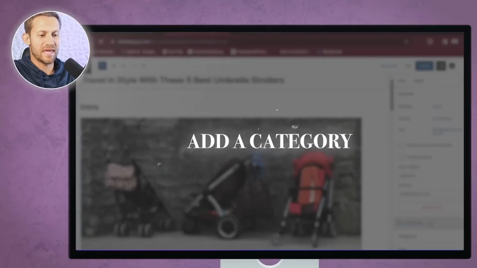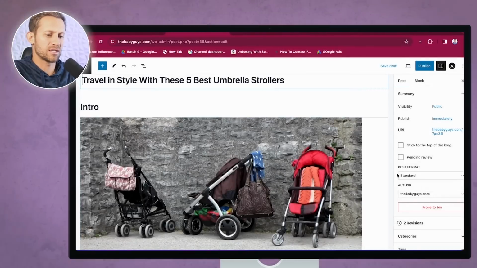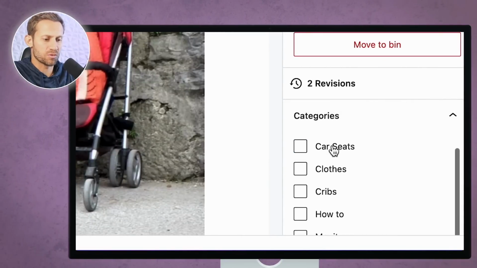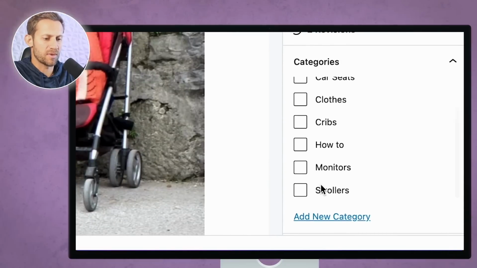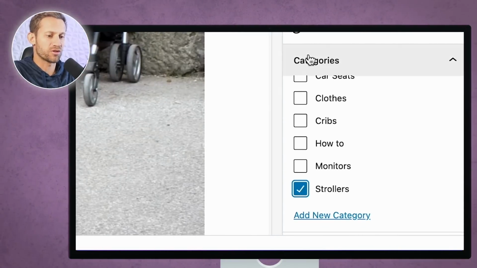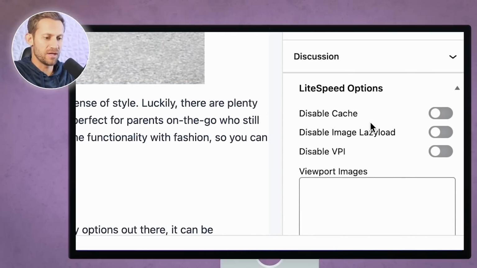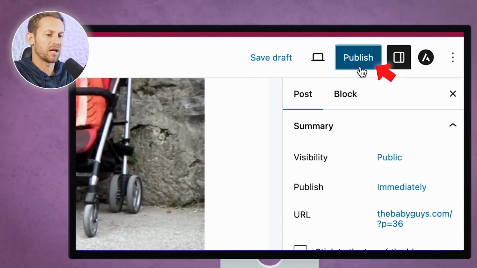Now the last thing we're going to want to do on these individual blog posts is add a category so that it knows where it needs to lie in our website. So I'm going to click here to categories, and I'm going to say this one is about strollers. This is about a specific type of stroller, an umbrella stroller, and how to get the best umbrella stroller. And once we've chosen that category and a featured image, then we are good to go, and I can click on publish.